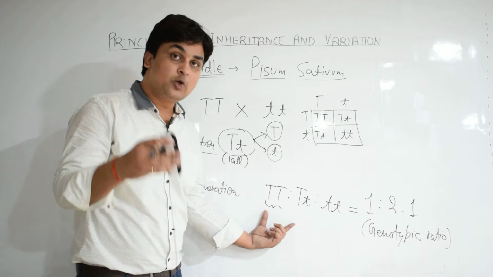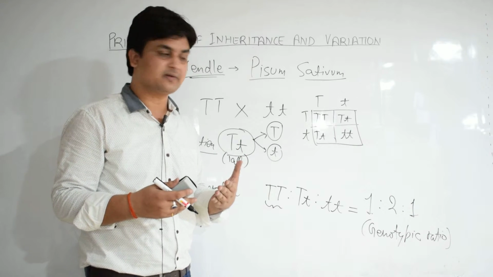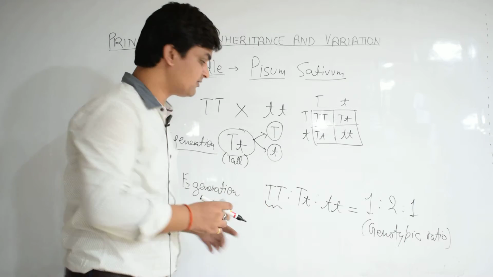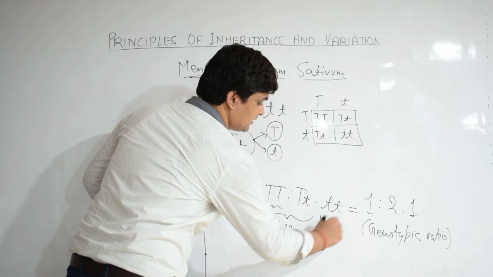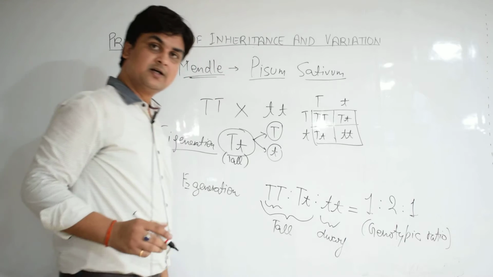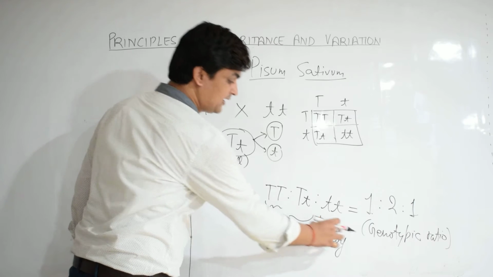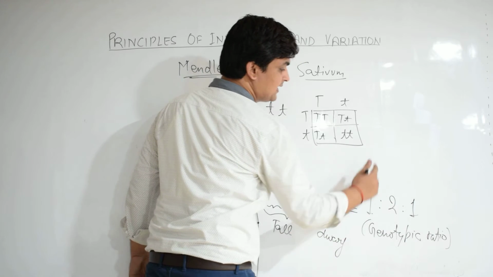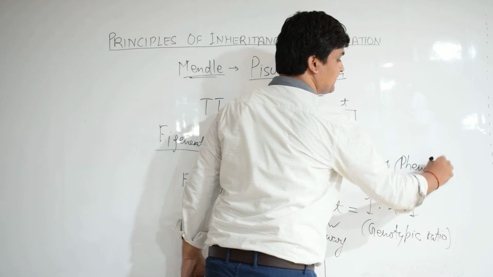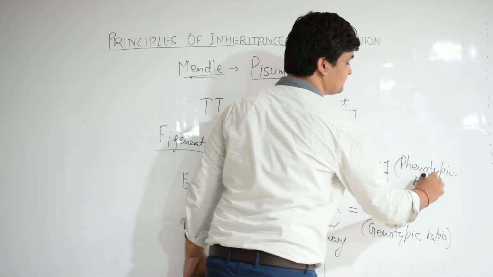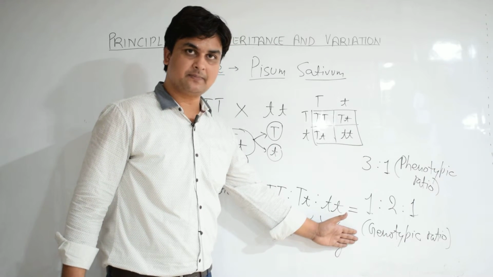Now if we look at the morphology or phenotype of the plant, what is phenotype? It is the external appearance of the plant. So if we see the morphology of the plant, both these two types of plants will be tall and this will be dwarf. So if we observe the phenotypic ratio, tall to dwarf will be 2 plus 1, that is 3 is to 1. This will be called the phenotypic ratio. So these are very important, phenotypic ratio and genotypic ratio.